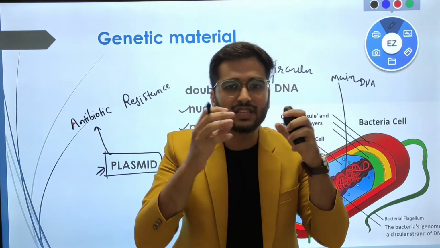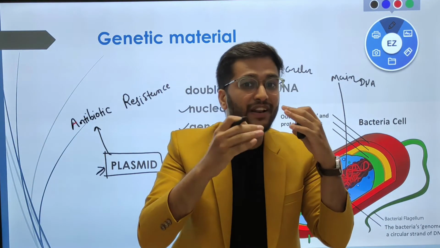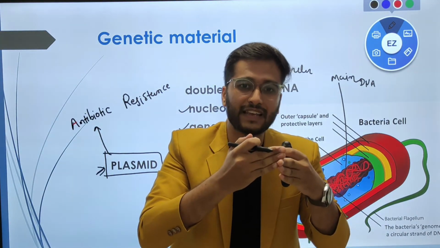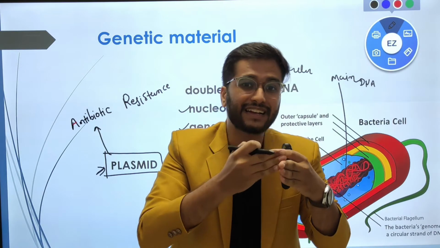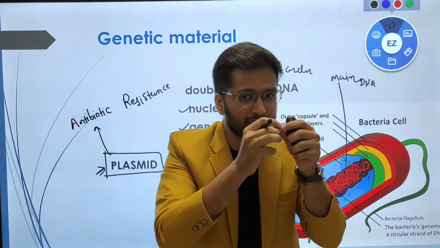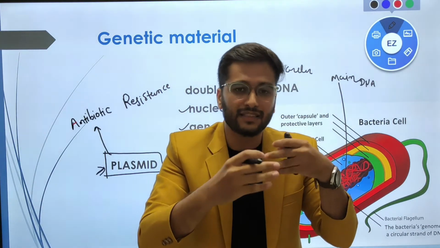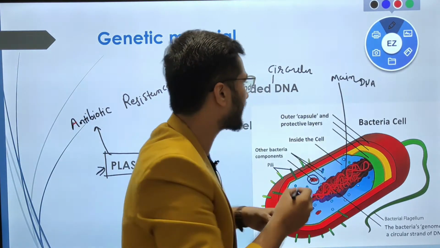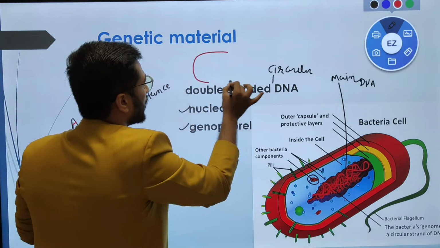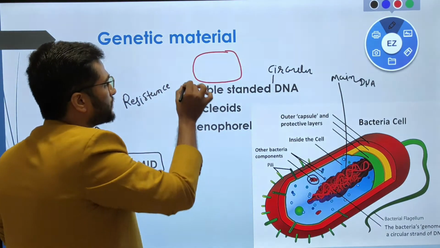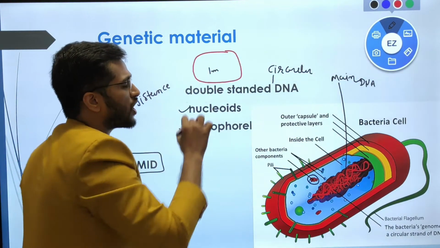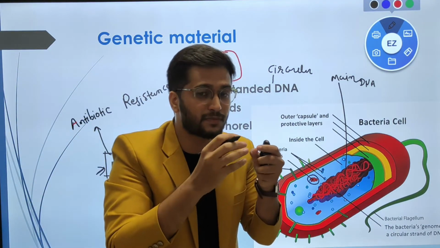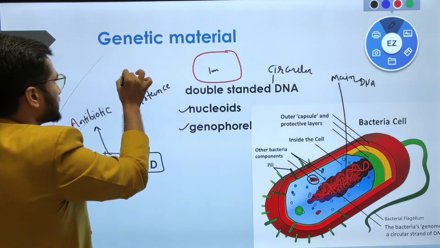Why? Because during this whole time period, the plasmid will analyze the substance which is responsible for the effect on the bacterial cell membrane or cell wall and the killing of this bacteria. So in this time duration, what happens? The plasmid will analyze the substance, which is the antibiotic, and create some genetic changes. Let's take an example. If there are 1 million bacteria present, one of the bacteria's plasmid will create some DNA sequences,